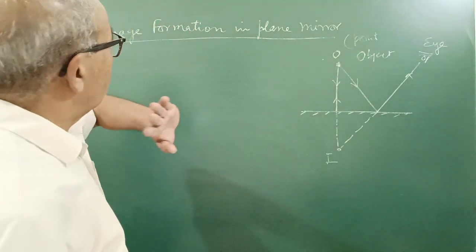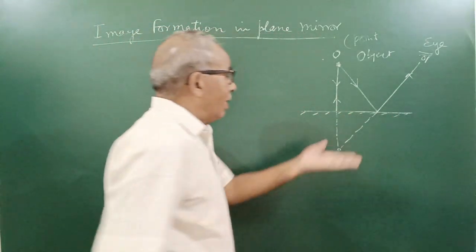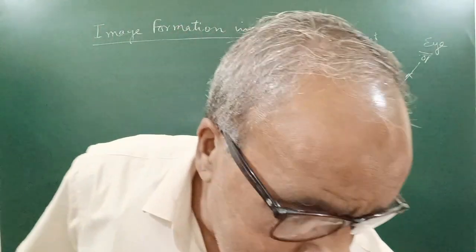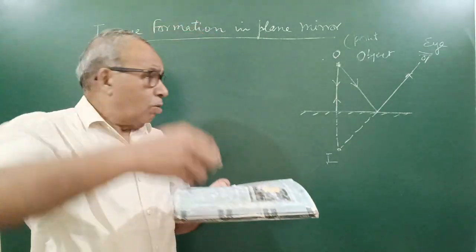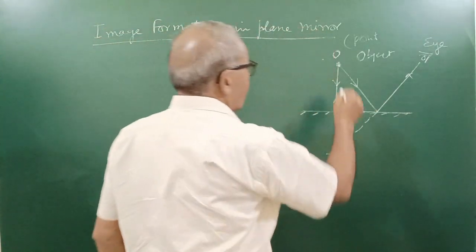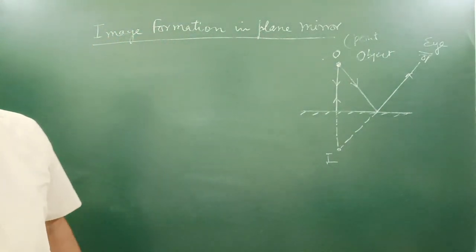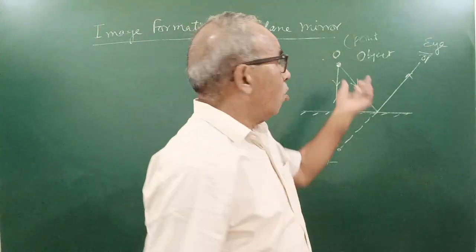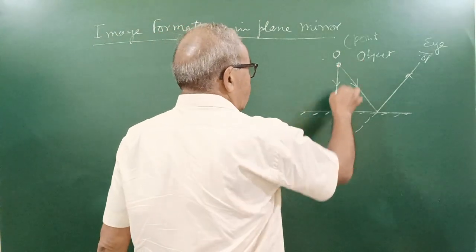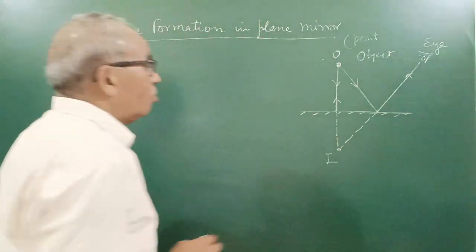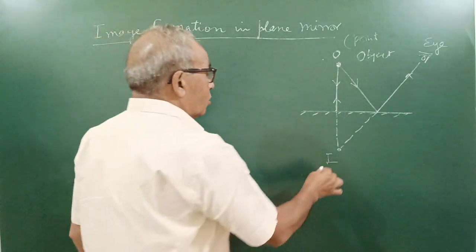Now here I want to explain image formation in a plane mirror. A plane mirror is represented by a line, and a point object is placed here. Actually, the object emits light, or visible light falls on it, or it may itself be a source of light like a bulb. So light starts from this point and falls normally, and a normal ray falls with angle of incidence 0, so angle of reflection is 0, and it goes back on the same path.